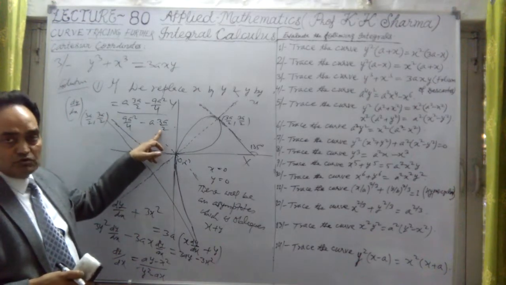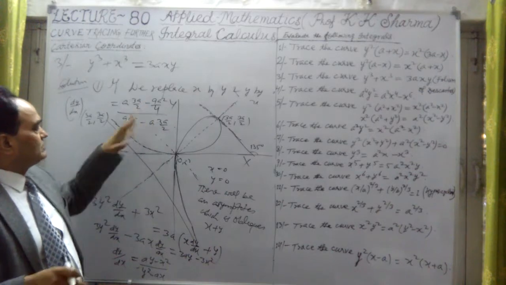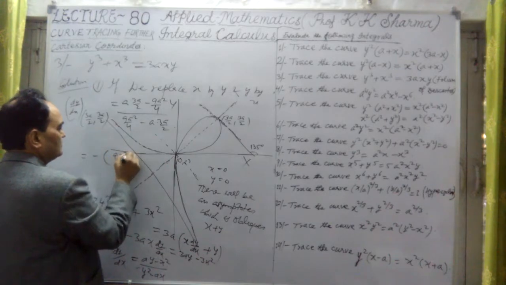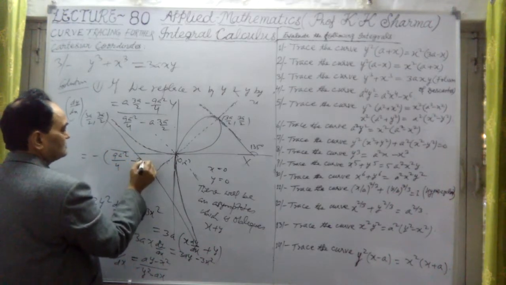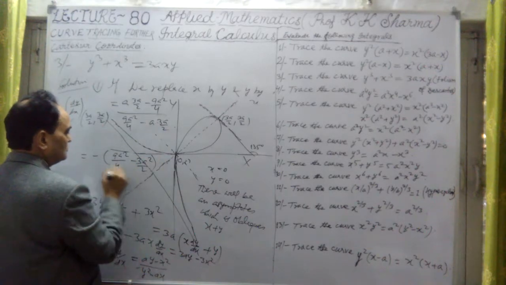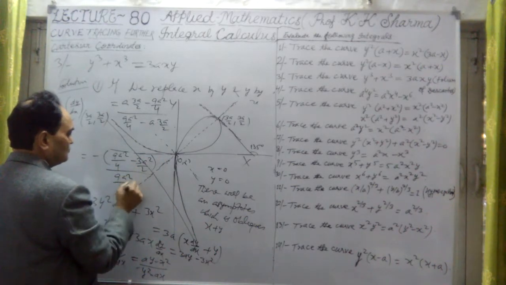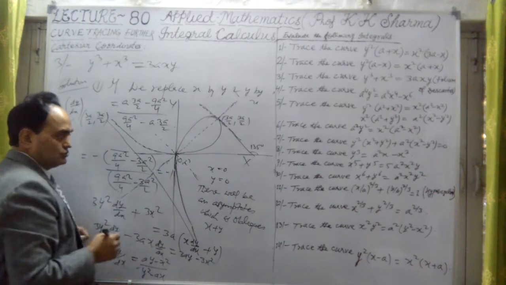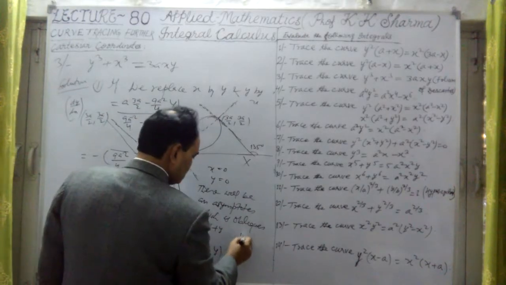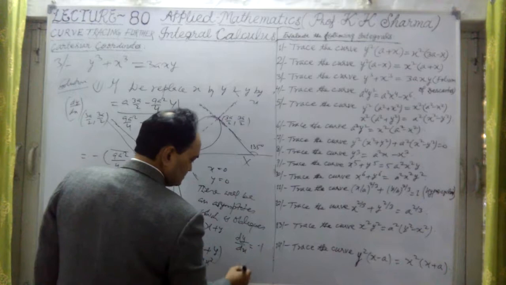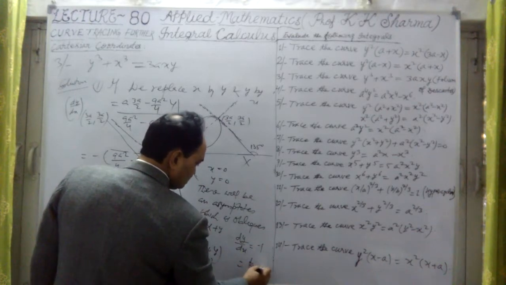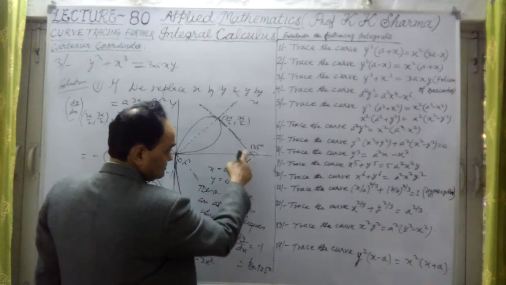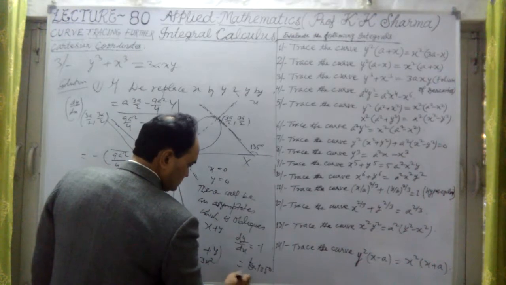Now if I take minus sign common in the numerator, the same value will be obtained, 9a square upon 4 minus 3a square upon 2, divided by the same value, 9a square upon 4 minus 3a square upon 2. So this is minus 1 here. d by dx is equal to minus 1, that means tan of 135 degree, a negative value.